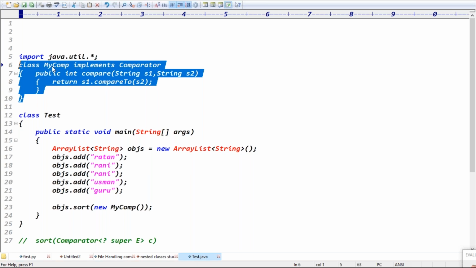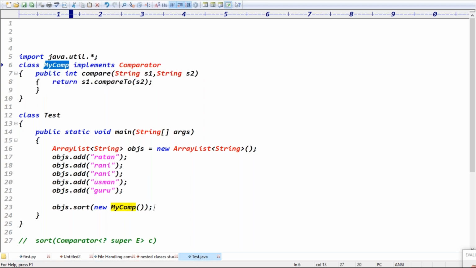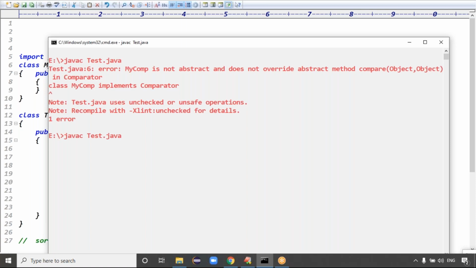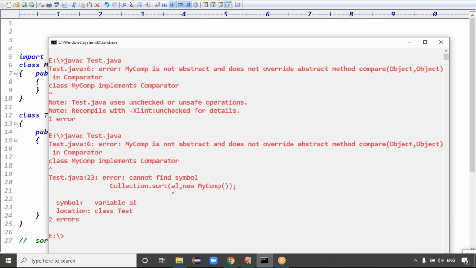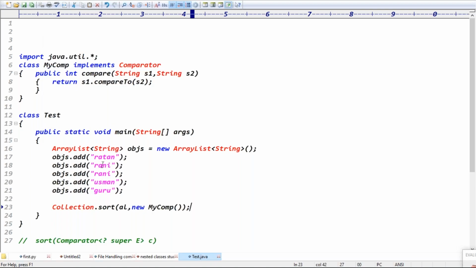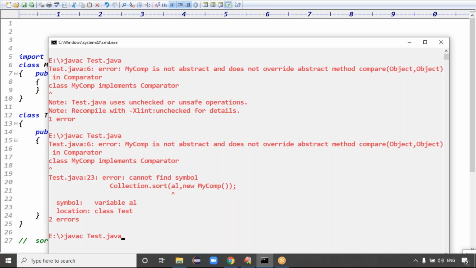Comparator is an interface. Give me one second. Collections dot sort is there directly, otherwise the sort method is also expecting the ArrayList data, with new MyComp. We can write the MyComp object and put the semicolon. Now we can compile. Yeah, we are making a mistake somewhere. A1 is not there. Oh, sorry. Here it should be objects.